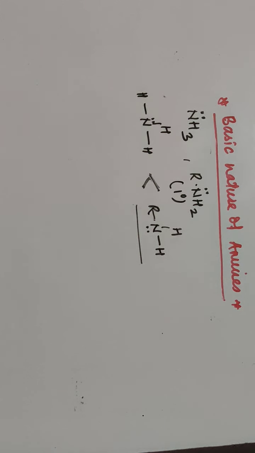So we have seen the basicity of amines in comparison with ammonia. Ammonia is less basic than primary, secondary and tertiary amines. Next time we'll see the comparison between primary amine, secondary amine and tertiary amine, because in all these cases the nitrogen atom is there and it contains a lone pair of electrons. Which one is a strong base and which one is a weak base, that we'll see in the next video.